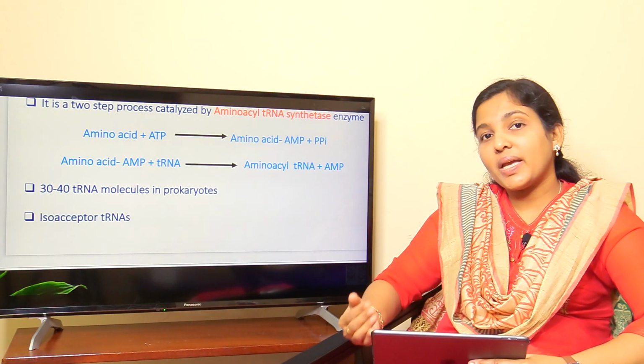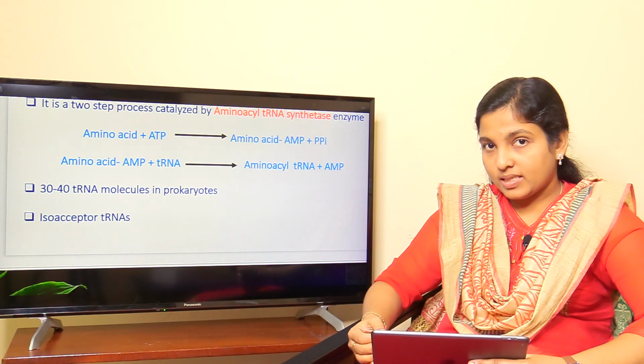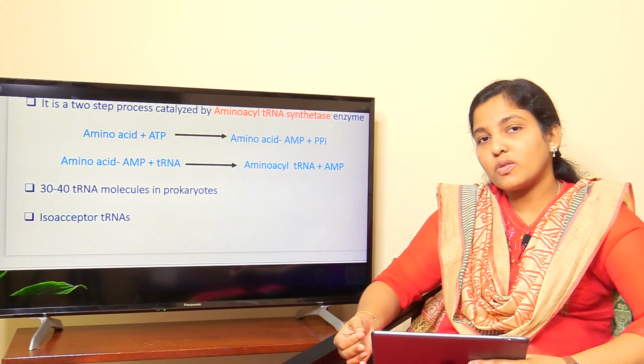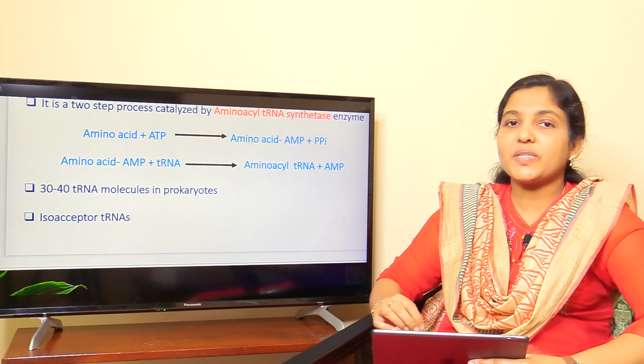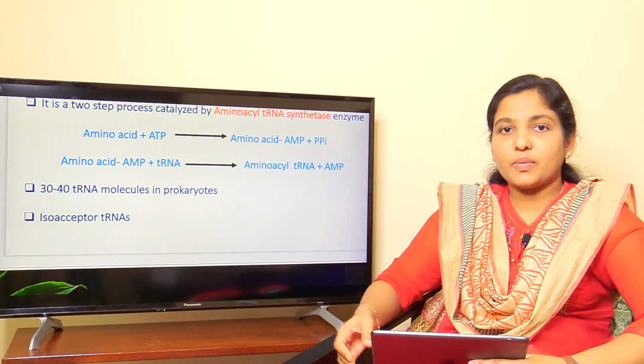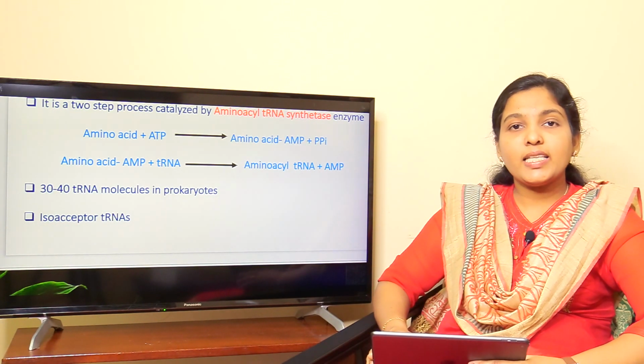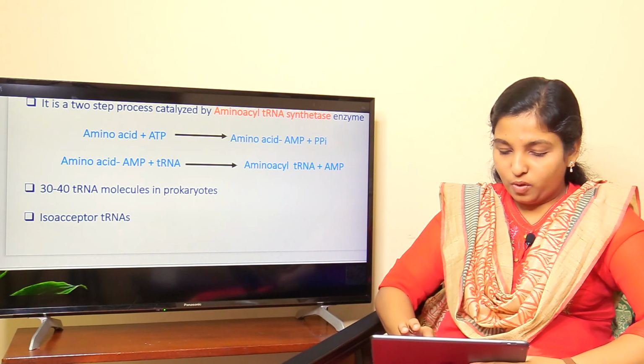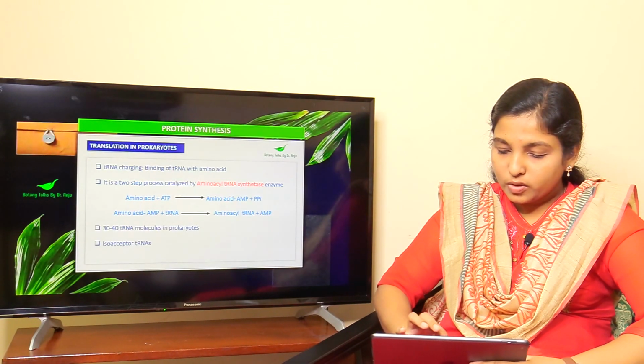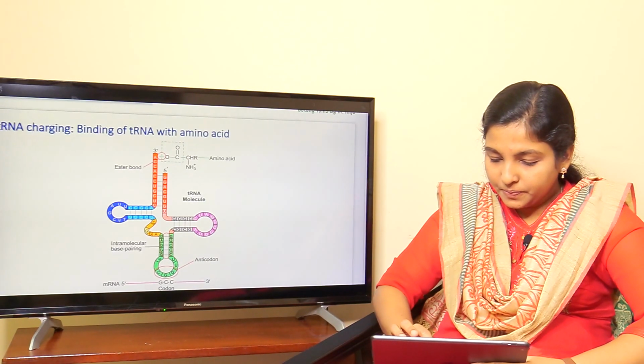As there are many codons for a single amino acid, there are many tRNA molecules for recognizing those specific codons. Such tRNA molecules are called isoacceptor tRNA molecules.